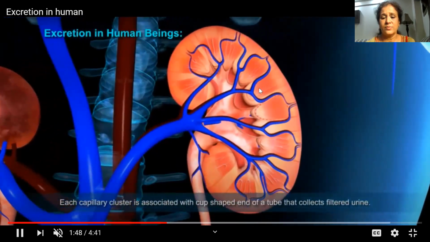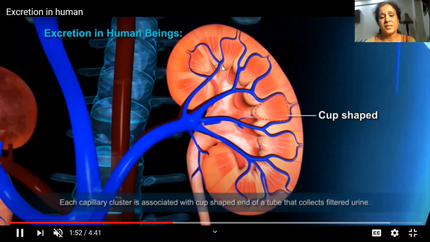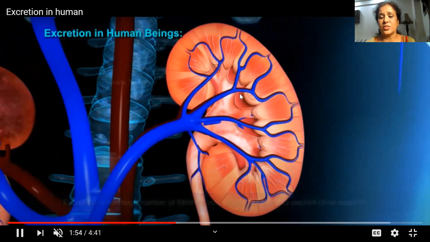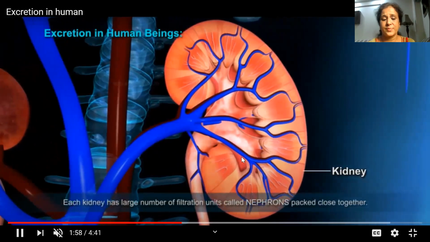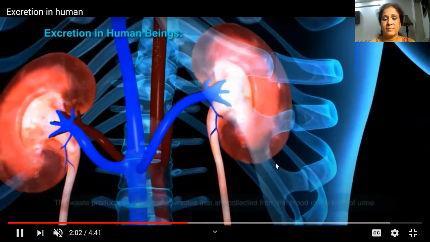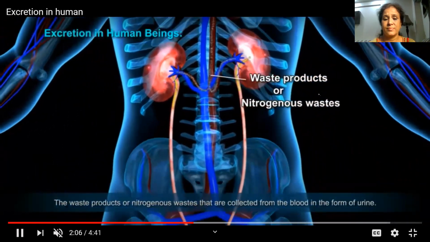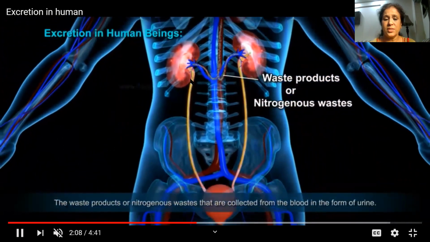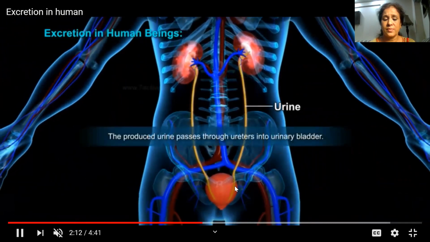See how renal vein, renal artery, they are distributed in the kidney. Now the waste material goes through ureter, this is ureter.